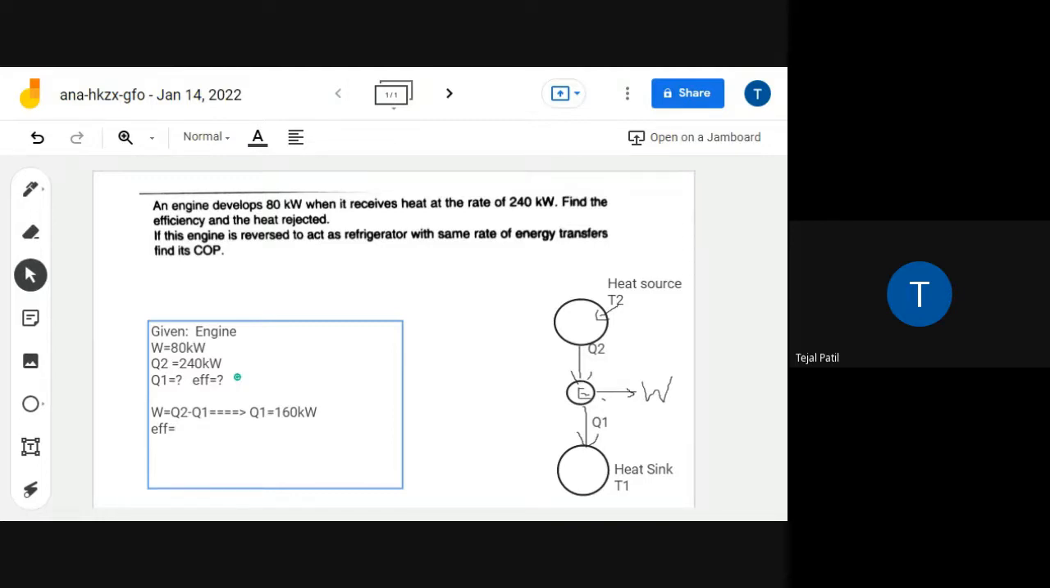I'm not asking you based on the notation. Simply give me the conceptual. What is the efficiency? Work output upon energy input. So work output is here W. And what is the energy input?